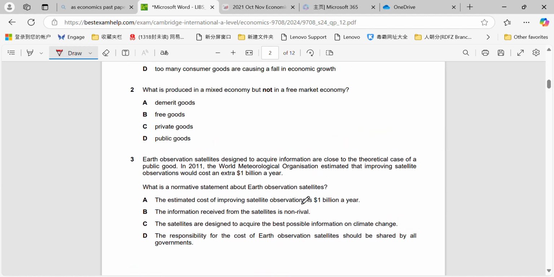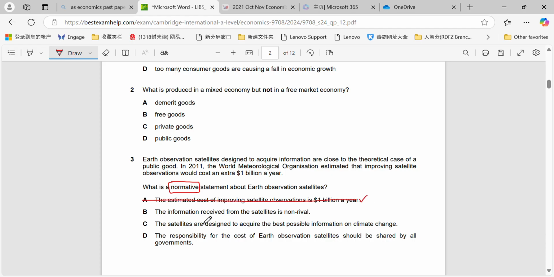Question 3. Earth observation satellites designed to acquire information are close to the theoretical case of a public good. In 2011, the World Meteorological Organization estimated that improving satellite observations would cost an extra $1 billion a year. What is a normative statement? So we're looking for a subjective opinion-based statement about Earth observation satellites. Estimated cost of improving satellites is $1 billion. That's a positive statement. We can see that in the text.